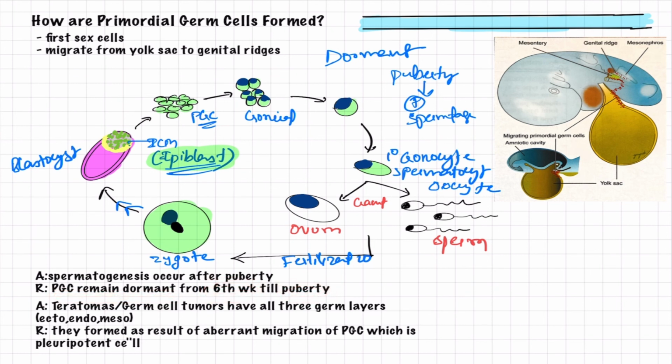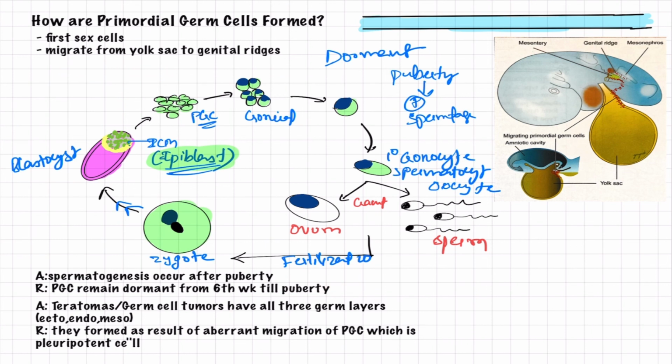The reason is also correct, and as primordial germ cells remain dormant, this cycle is not initiated throughout childhood till puberty. So the reason is correct, the assertion is correct, and this is the correct reason for the assertion. This is how you have to tackle the questions.